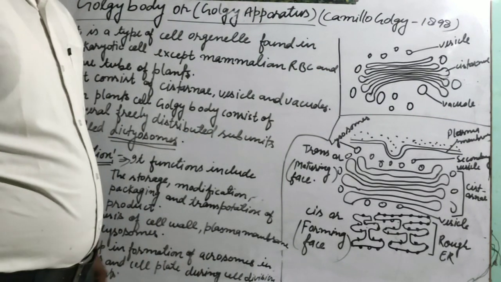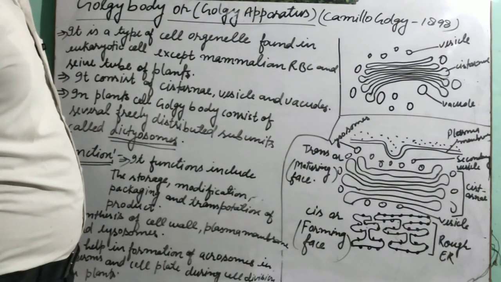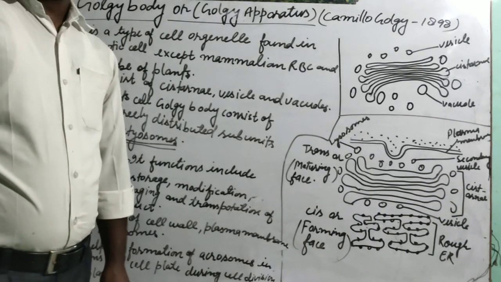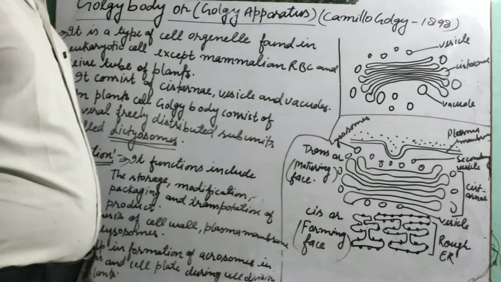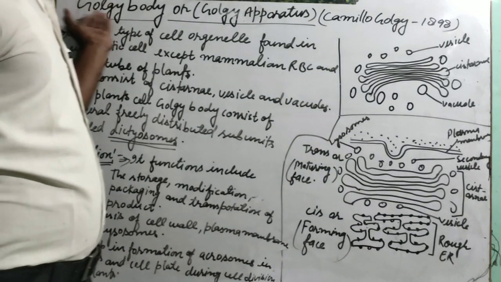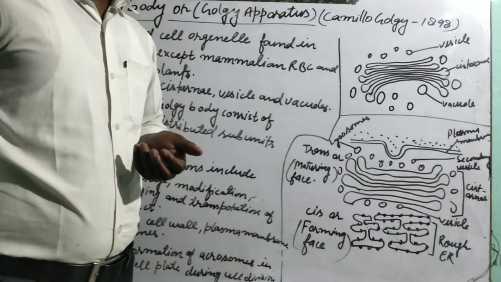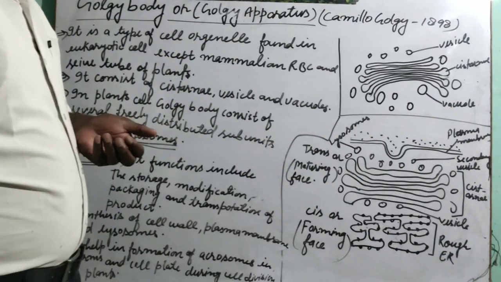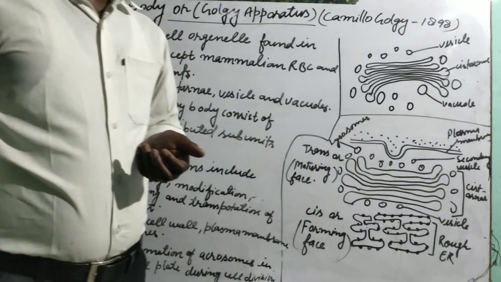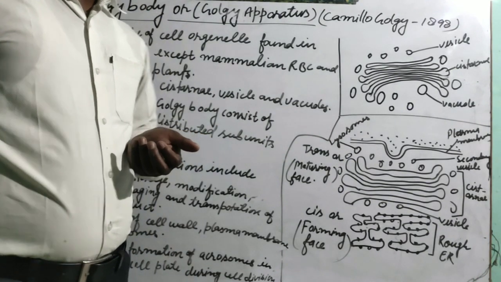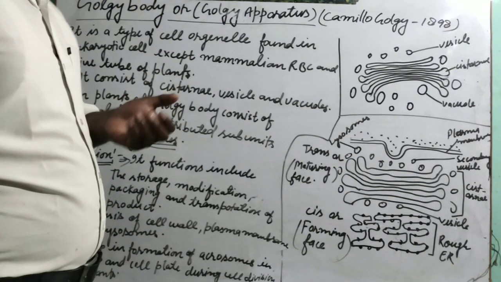Let us see. In the previous video, we have seen about the endoplasmic reticulum. In this video lecture, we will study a very important cell organelle, that is Golgi body or Golgi apparatus. Students, as we discussed, in the endomembranous system, Golgi body is also included.